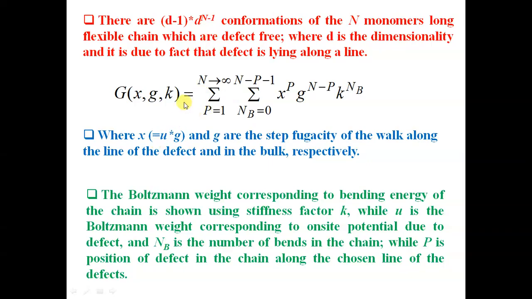So, this is the general expression for the grand canonical partition function, where x is the fugacity of the walker along the defect line, and g is the fugacity perpendicular to the defect line. K is the Boltzmann weight corresponding to bending in the chain, and b is the number of bends in the chain. See this, p is the position of the defect. N minus p monomers are in the direction perpendicular to the defect line, and b is the number of bends in the chain.